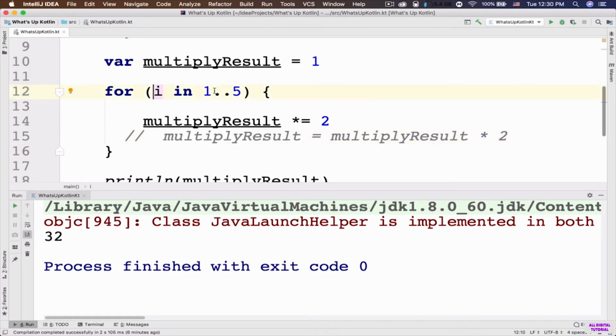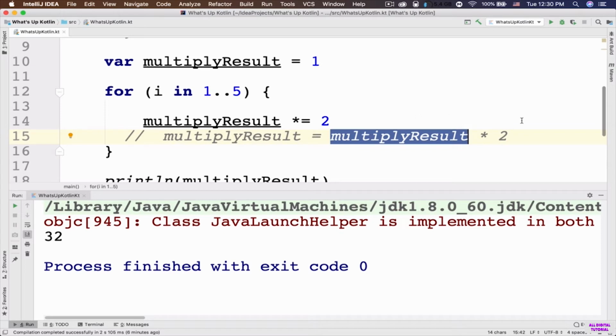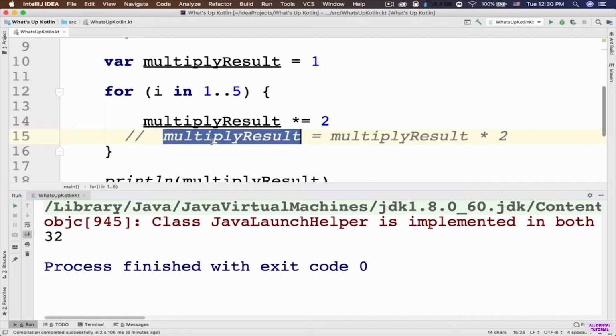Now the I is going to be equal to the next element in this range, which is number 5. So it's going to go inside this for loop, and here you can see that the current value of this multiply result is 16. So 16 multiplied by 2 is going to be 32. So 32 is going to be assigned back to this multiply result, and it's going to go back to the parenthesis of this for loop.